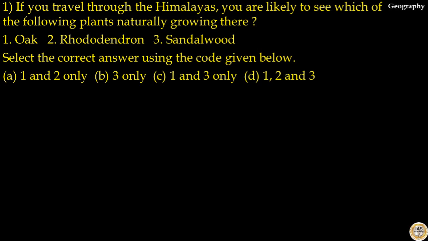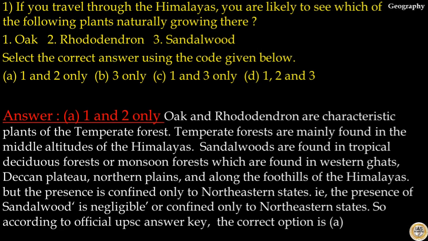Our first question is, if you travel through the Himalayas, you are likely to see which of the following plants naturally growing there. Options are oak, rhododendron, sandalwood. Select the correct answer using the codes given below. Here, answer to this question is option A, 1 and 2 only.